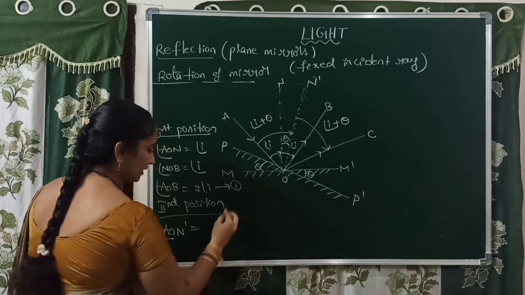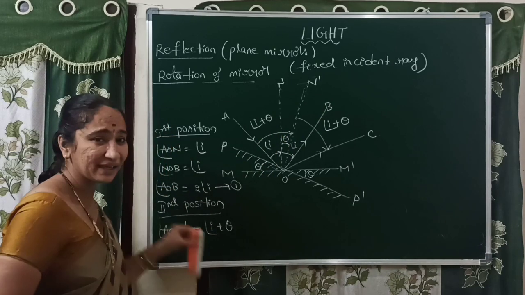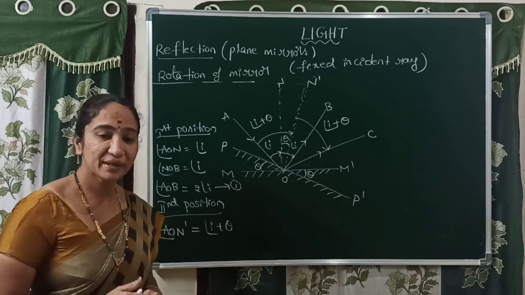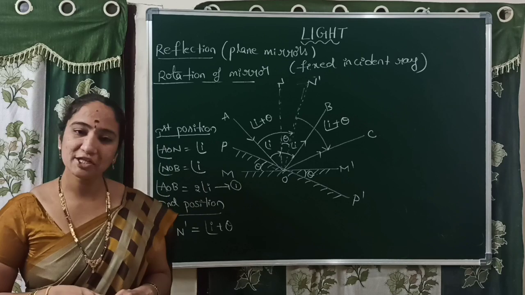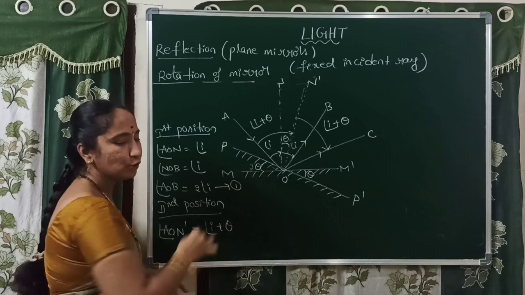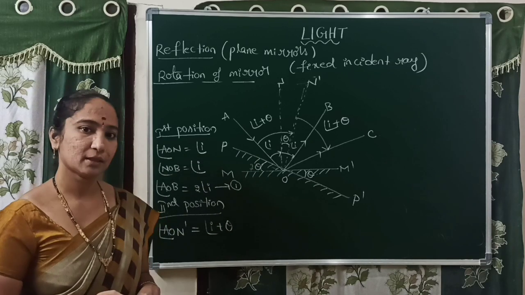Angle AON' value is I plus theta. Why did I add theta here? Because the angle theta is what the mirror has rotated. That's why theta is added here. For example, if it is rotated by 2 theta, then what happens? The angle will be I plus 2 theta.